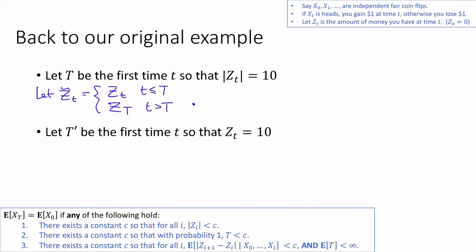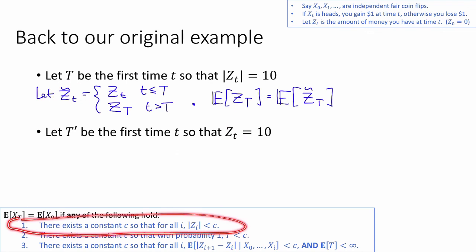Now, as far as the expected value of Z sub capital T is concerned, the expected value of Z sub capital T is equal to the expected value of Z-twiddle sub capital T, because they do exactly the same thing until they hit T. And we can actually apply the Martingale Stopping Theorem to this Z-twiddle of t. The first bullet point holds, because for all i, Z-twiddle_i is going to be less than or equal to 10, so we can take c equal to 11 or something like that, and this point will hold. So now the Martingale Stopping Theorem says that this is equal to E of Z_0. And that's exactly what we observed before.